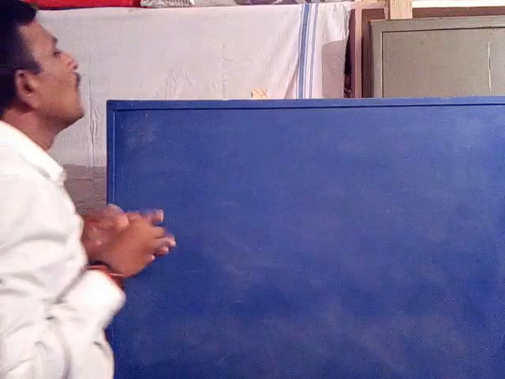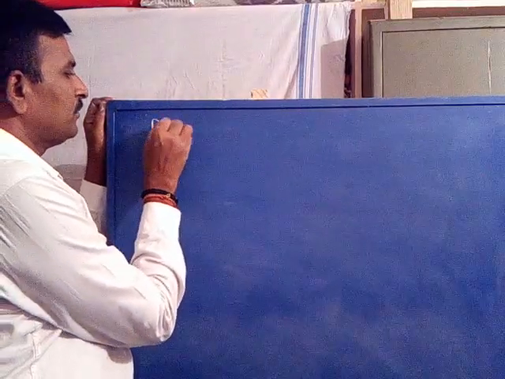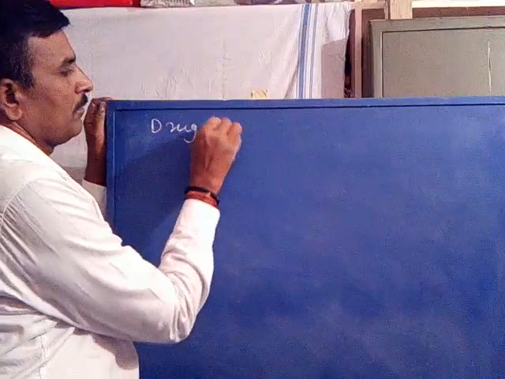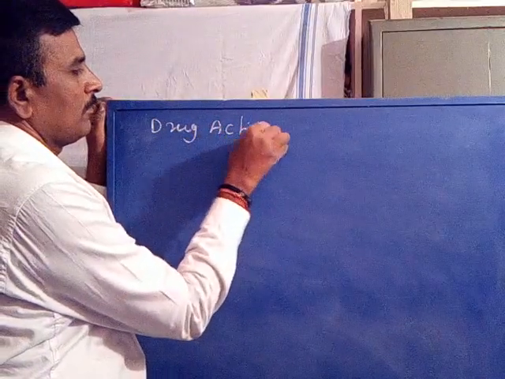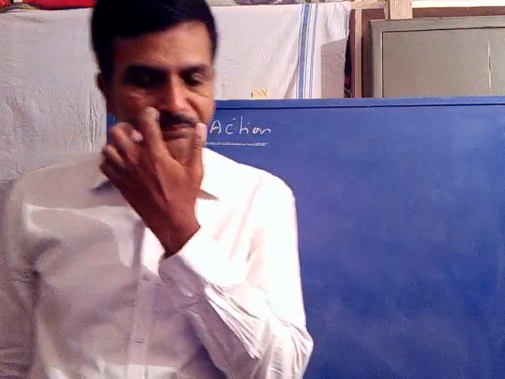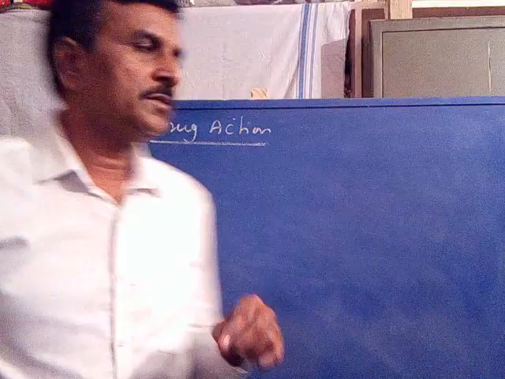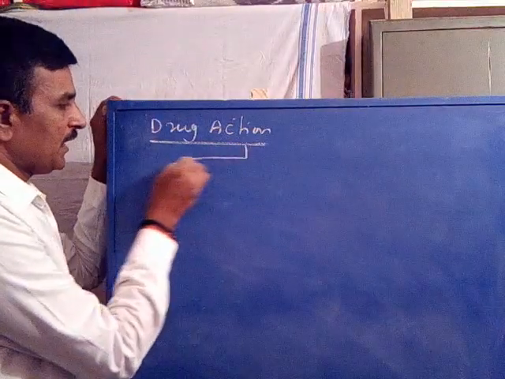Now, the next topic is drug action. There are two types of drug actions. One is pharmacokinetic action.